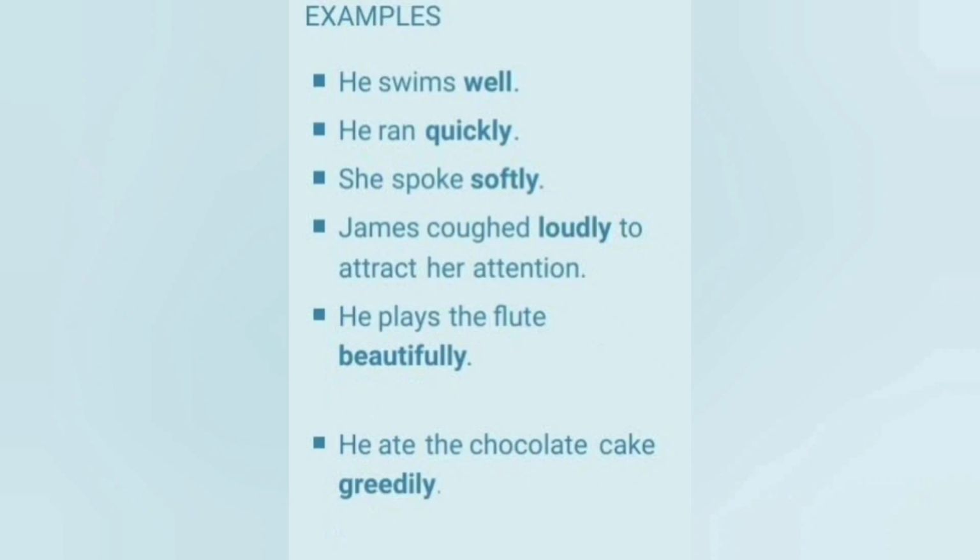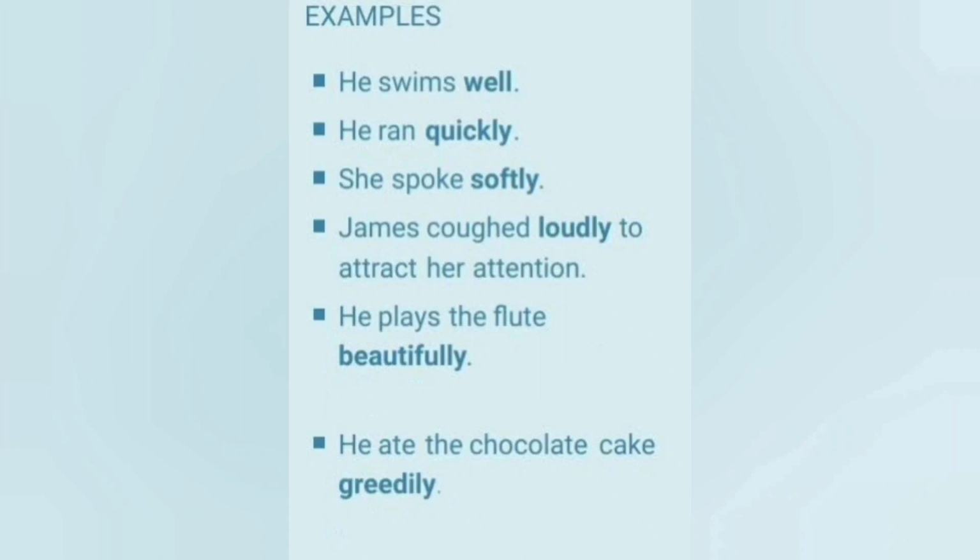He ran quickly. How did he run? He ran quickly. Ran is the verb and quickly is the adverb. She spoke softly. How did she speak? She spoke softly. Spoke is the verb and softly is the adverb. James coughed loudly to attract her attention. How did James cough? James coughed loudly. Coughed is the verb and loudly is the adverb.